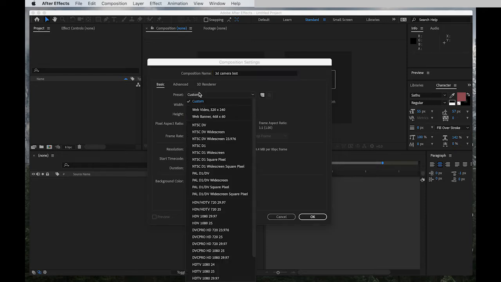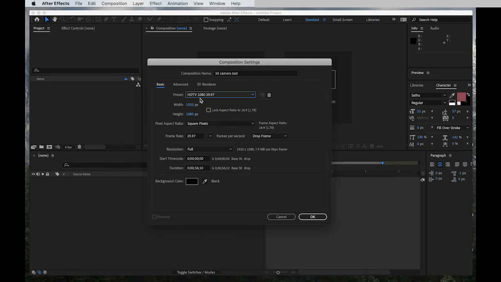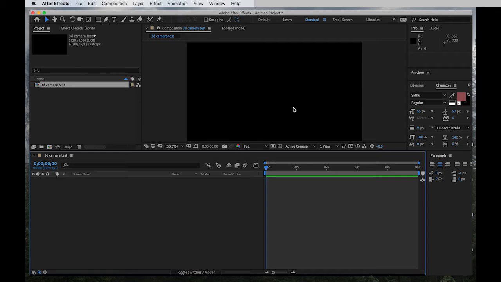Okay, and I'm going to go with typical widescreen aspect ratio, HD TV, 1080, 29.97 frame rate, as you can see. And I'm just going to make a simple 5 seconds long composition. Hour, minute, second, frame, right? I'm going to hit OK. So now I have the composition, a blank composition.